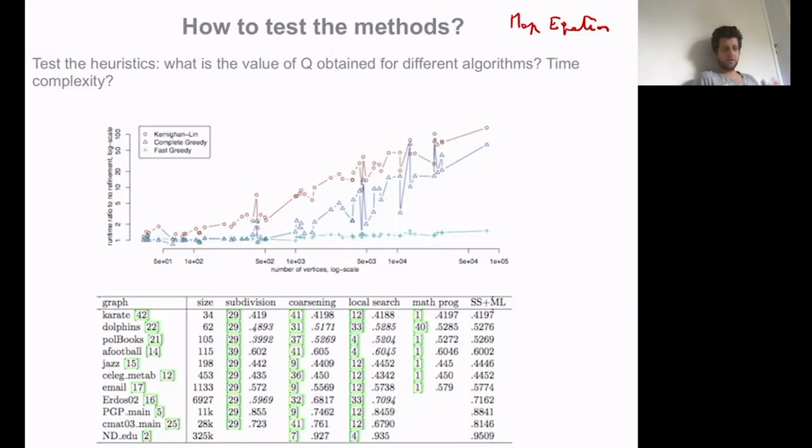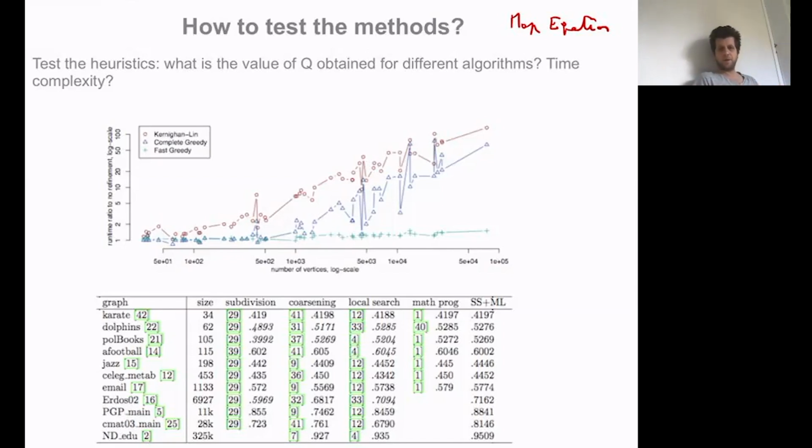Indeed, that very much makes sense, but this approach clearly doesn't make sense if you try to compare a modularity optimization technique with a map equation optimization technique. Because if you look for the value of Q, we expect that the modularity optimization will find something better because this is what it tries to optimize. So this is something that can be used, but it has some limitations.